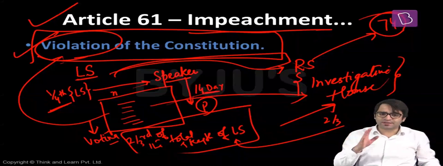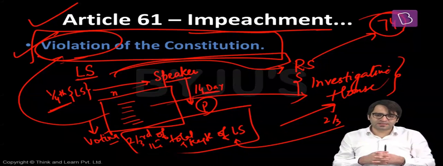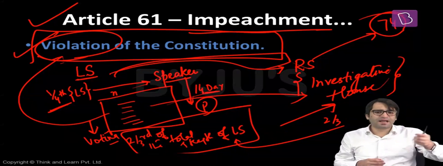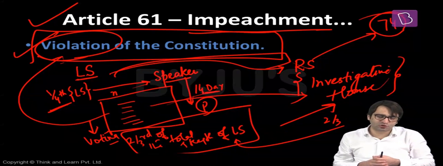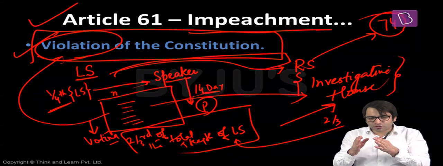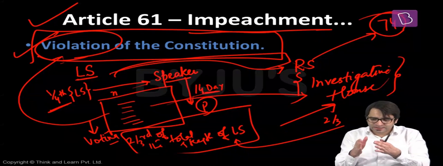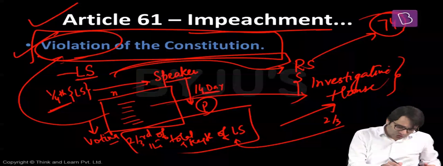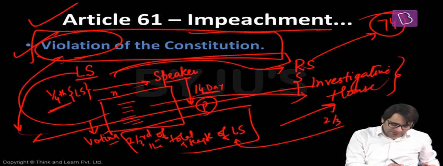This resolution is introduced in Rajya Sabha. 1/4 of the members of Rajya Sabha write to the chairperson of Rajya Sabha that we have to remove the President from his office because he violated the Constitution. If 2/3 of the total membership of the Rajya Sabha agree with this resolution, then this resolution will be sent to Lok Sabha. Now, Lok Sabha in this case will act as an investigative house.